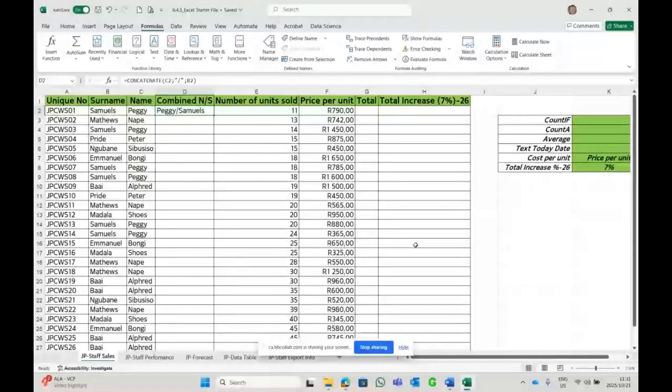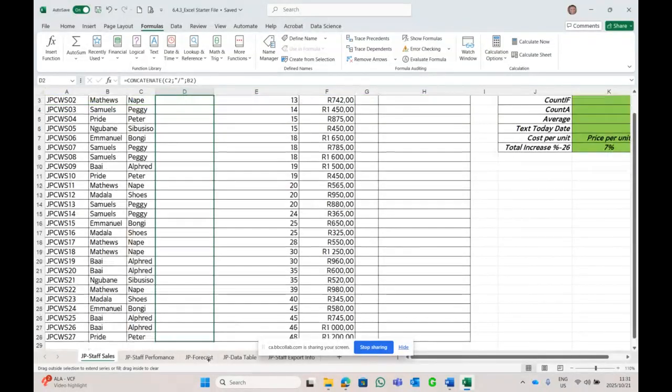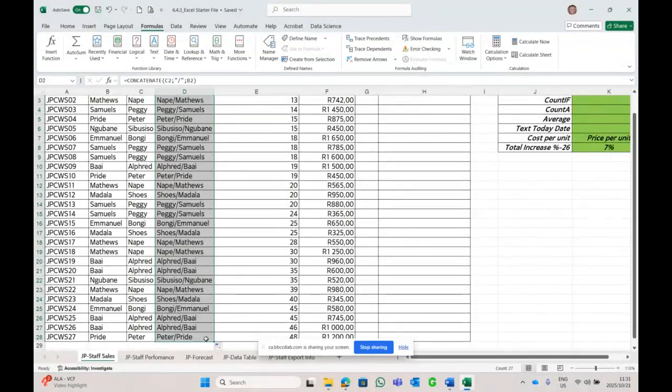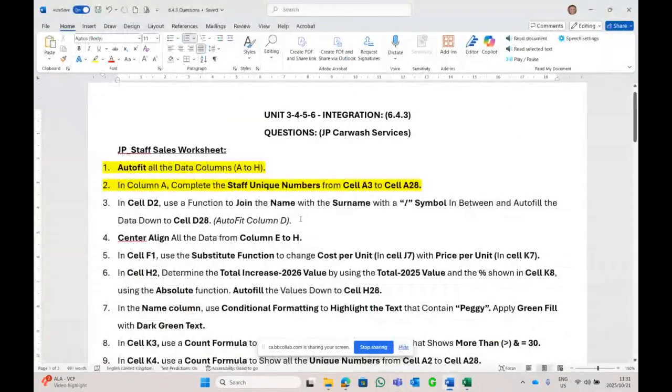That's 3 marks. 3 marks. And I see semicolons on my laptop. Maybe commas will work in the exam. So you need to test it in whatever lab you're working in. It can be semicolons or commas. And we autofill the information, the data, down to 28, column D. There we go. Next one. So we did question 3.